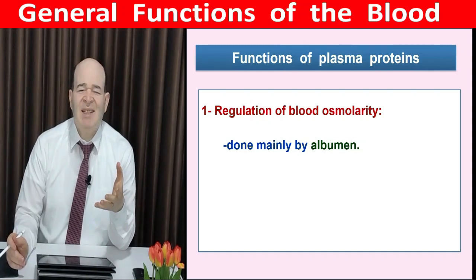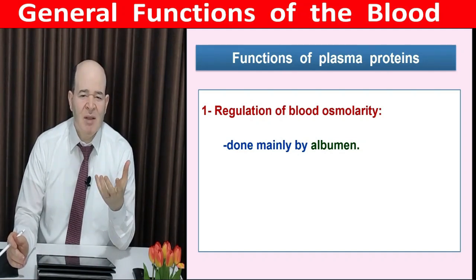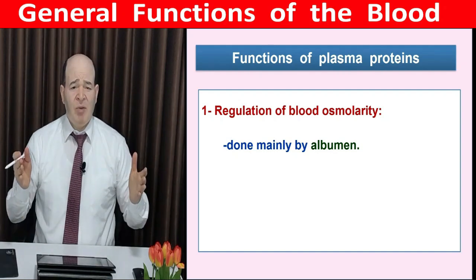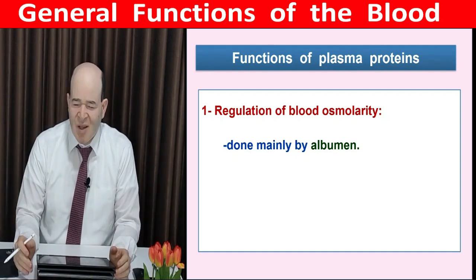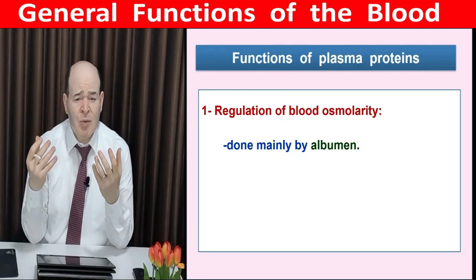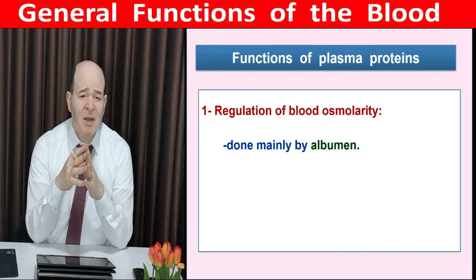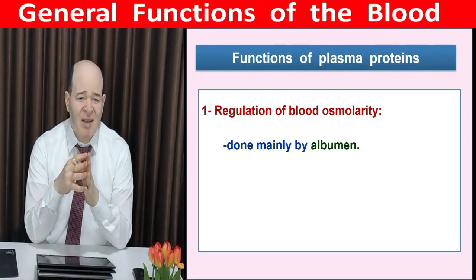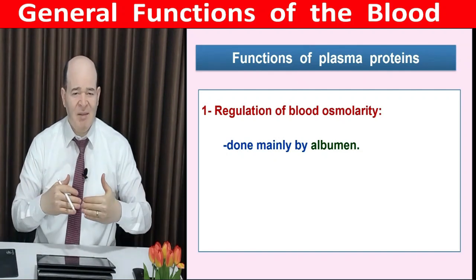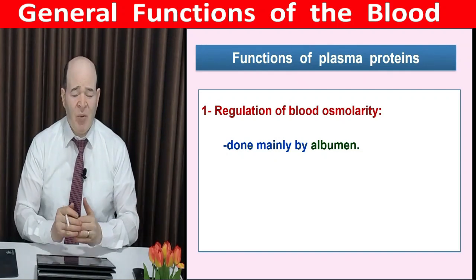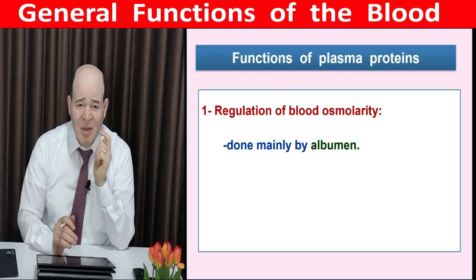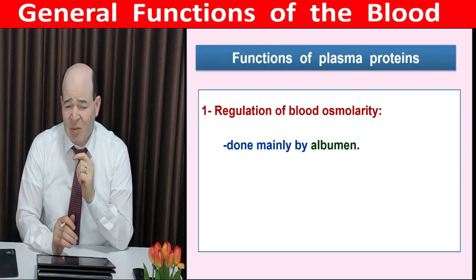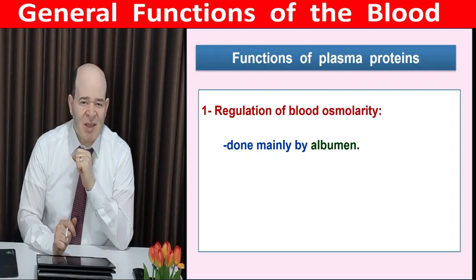So you can easily expect that when the albumin concentration is reduced, whether due to decreased synthesis by liver disease or increased loss by renal disease, the process of osmosis will be disturbed and the fluids will accumulate in abnormal sites, like inside the peritoneal cavity in liver disease, where patients complain of ascites, or under the skin in patients of chronic renal disease because of loss of albumin with urine.